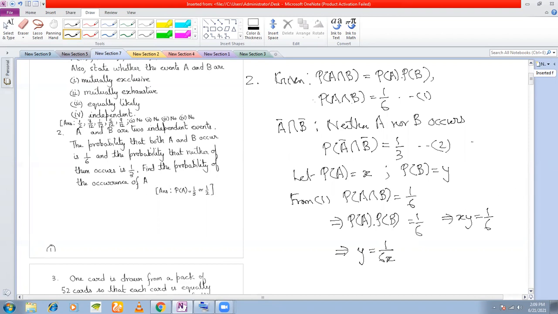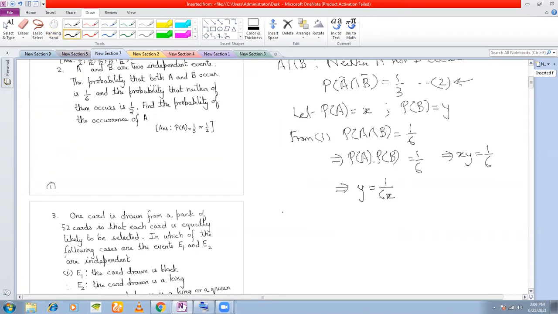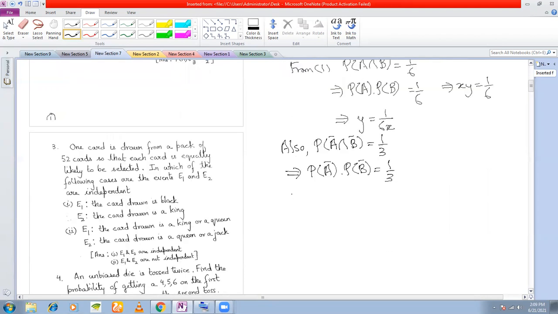Now look at the second equation. P(A bar intersection B bar) is equal to 1/3. Now if A and B are independent, A bar and B bar will also be independent. That means I can write this as P(A bar) into P(B bar) is equal to 1/3, right? That means P(A bar) is how much? 1 minus P(A).